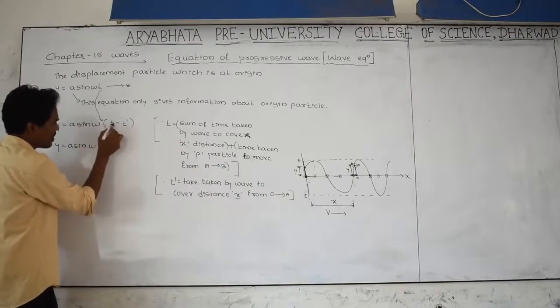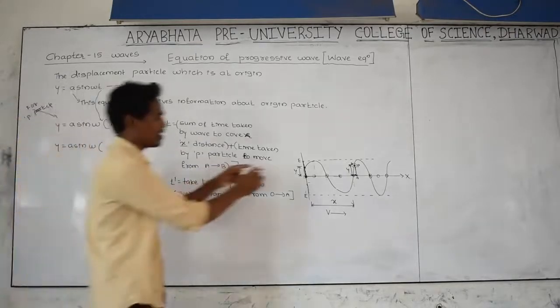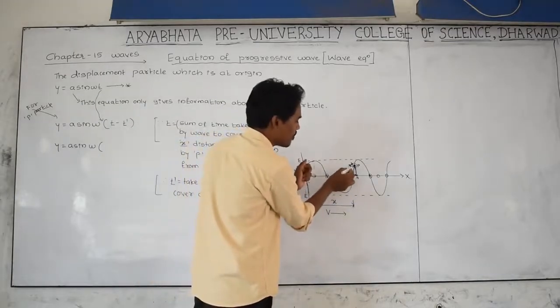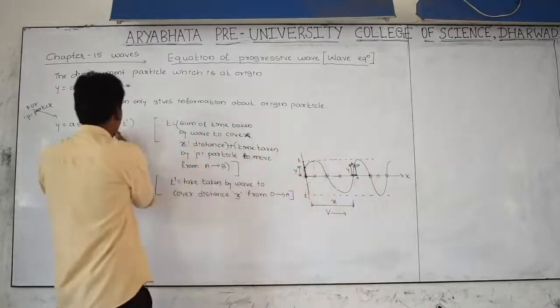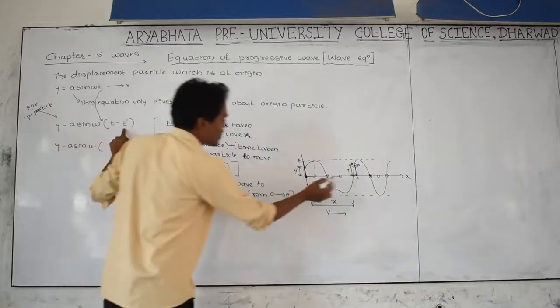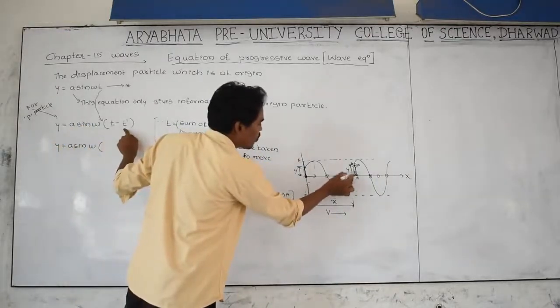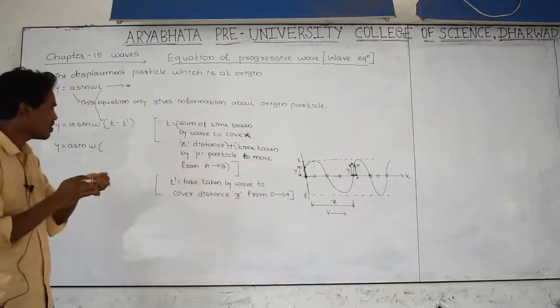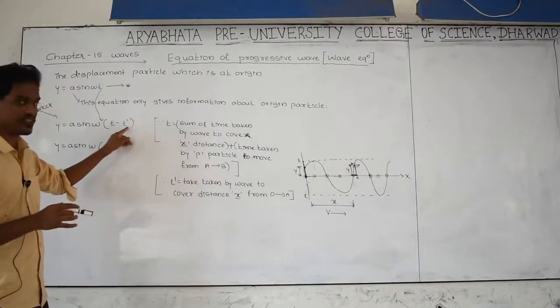What is t? This is the total time taken by the wave plus the time taken by the particle from A to B. That is t. What is t dash? T dash is nothing but the time taken by the wave to move from O to A. Don't confuse, you clearly observe t is more than t dash.